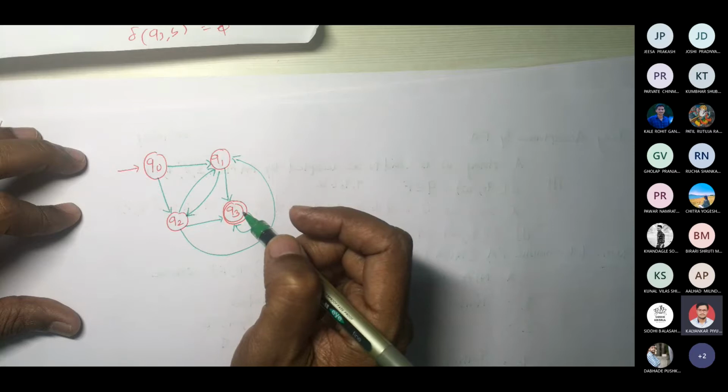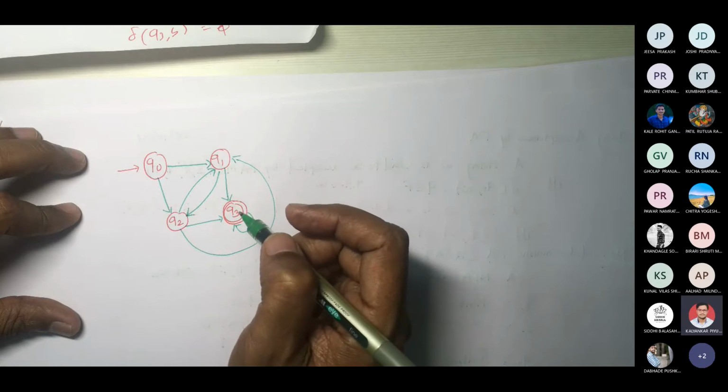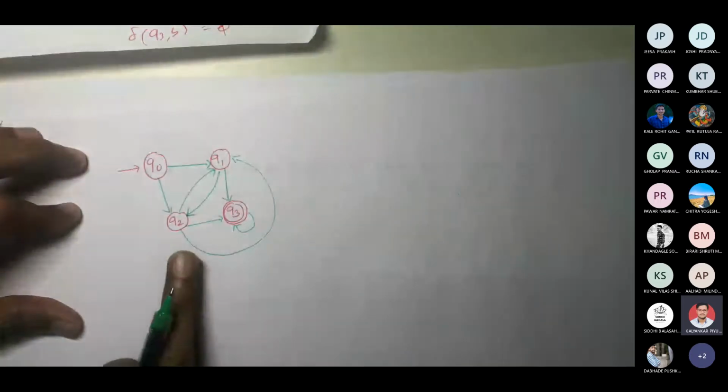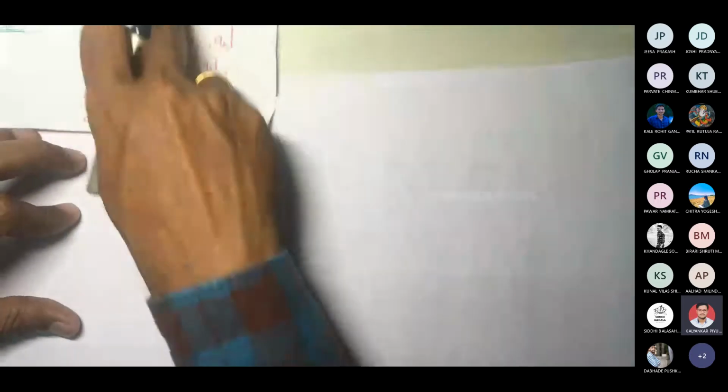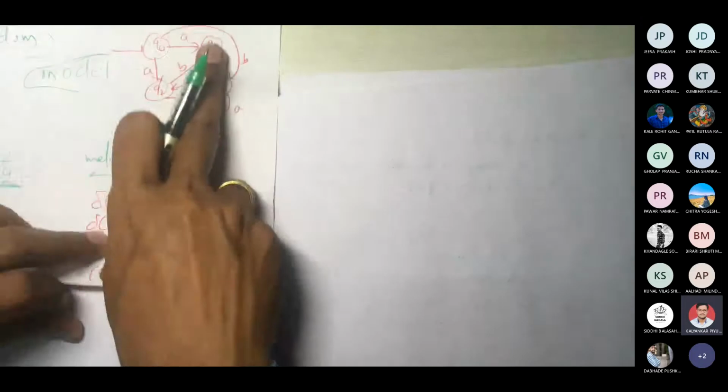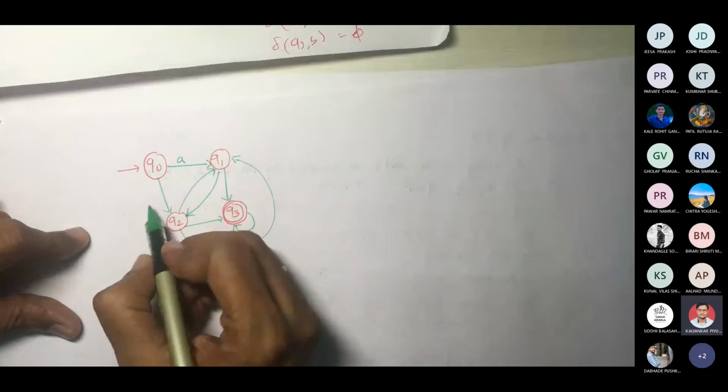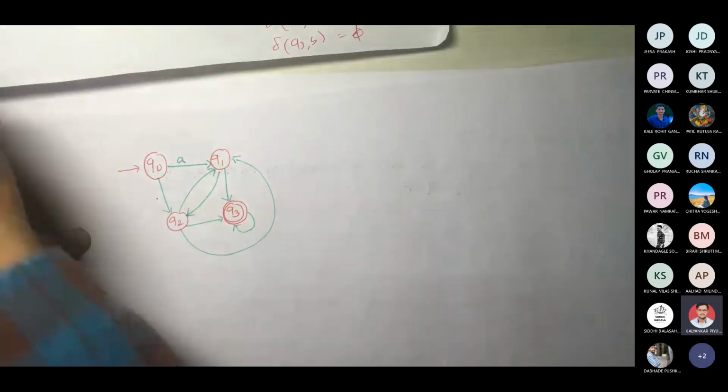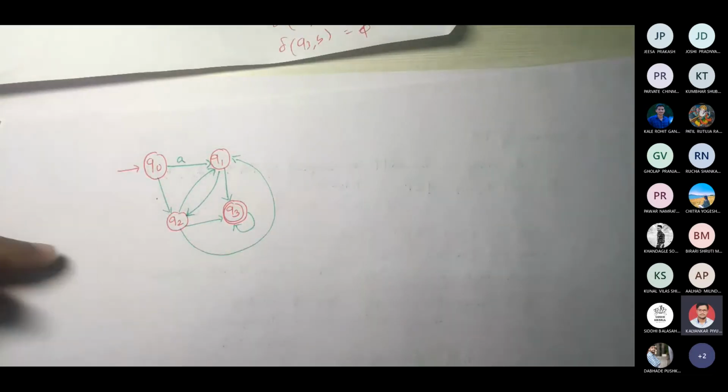Oh, sorry, I made a mistake. Okay, let us not worry. I mistakenly drew this; I should have drawn this one. Q0, sorry, this Q0 to B, but it's okay. The language would not be different. Okay, so you say A. I will write.